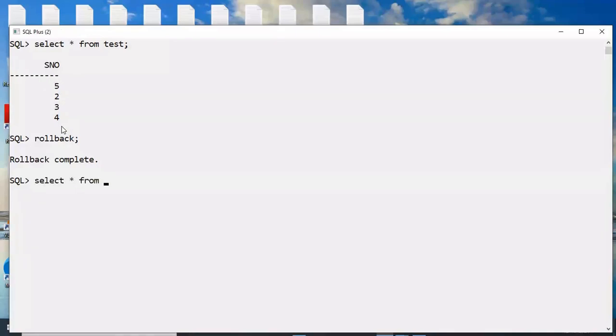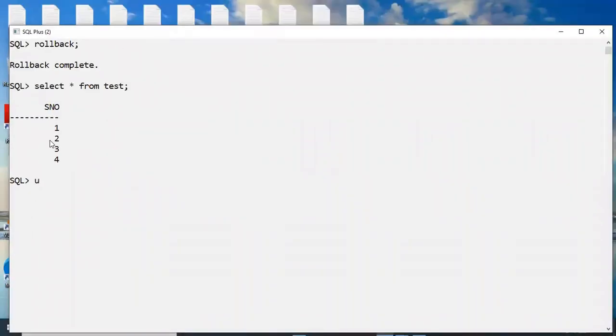Now check it out. Select star from test only. Yes, observe it here. Okay, 1 is there or not? Oh, maybe cancelled, but I don't want it like this. Again, I want to change 1 into 5. For example, again I'm using update table name test set S number equal to 5 where S number equal to 1. These are scenarios.